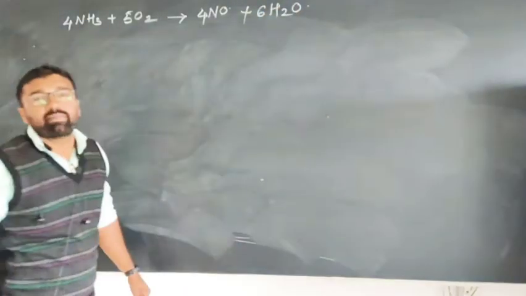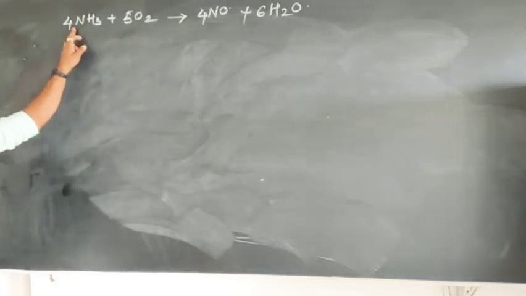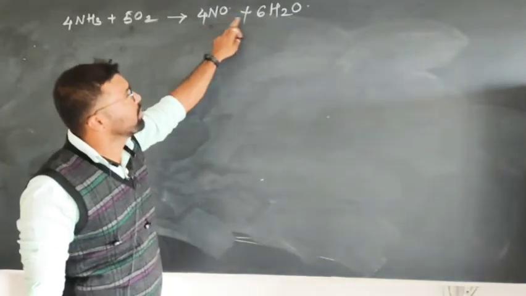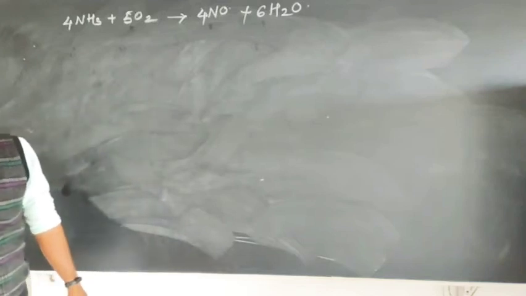This equation or reaction is provided to you. 4 moles of ammonia react with 5 moles of oxygen, there is a formation of 4 moles of NO, nitric oxide, and 6 moles of water molecules are produced.